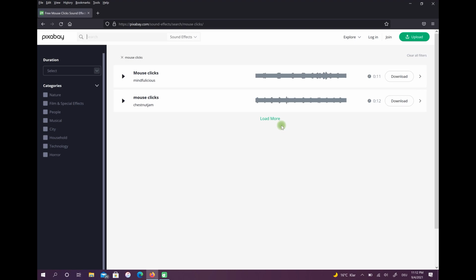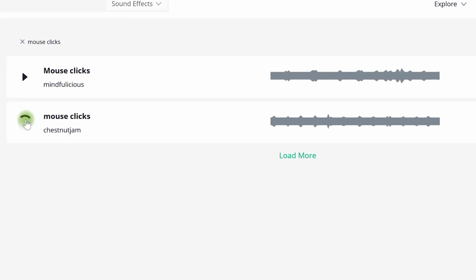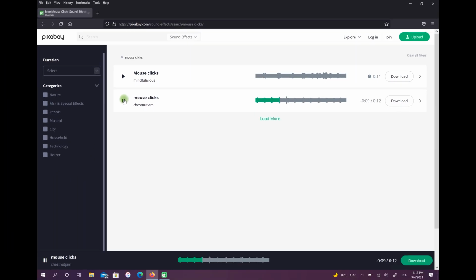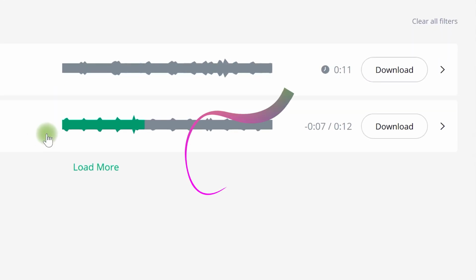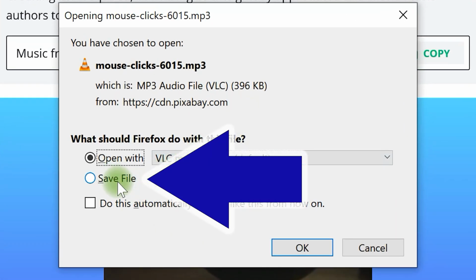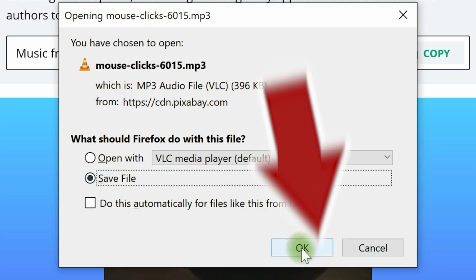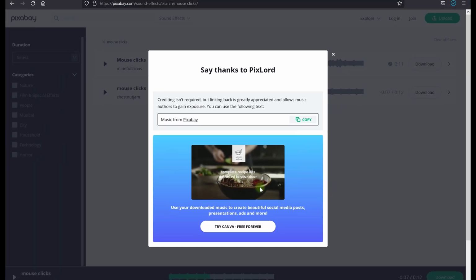After that, choose any sound effect you like. For example, I like this sound effect. Click on Download. Select Save. After that, choose OK. Great! As you can see, it's very easy to find any sound effects with this site.